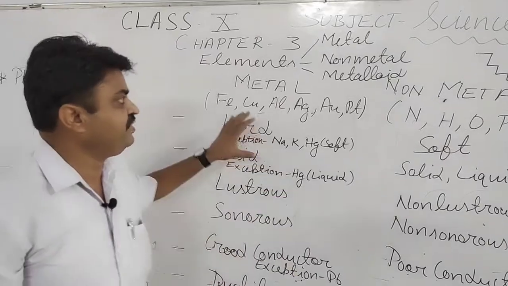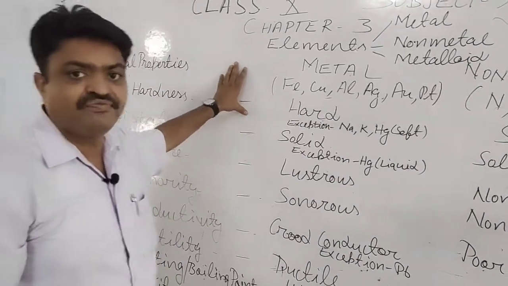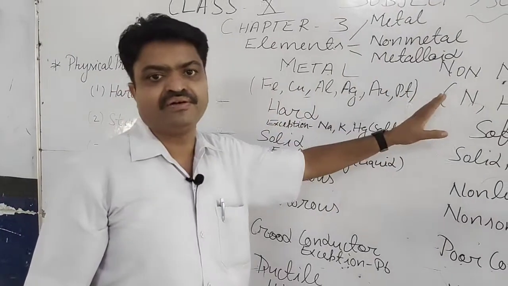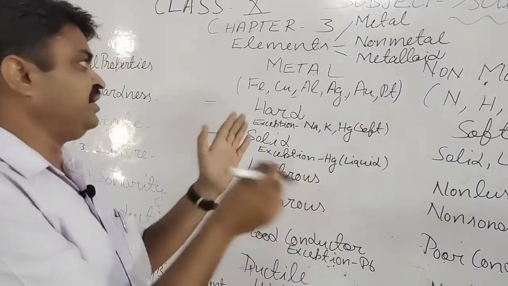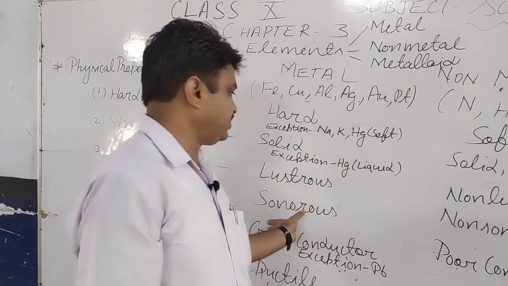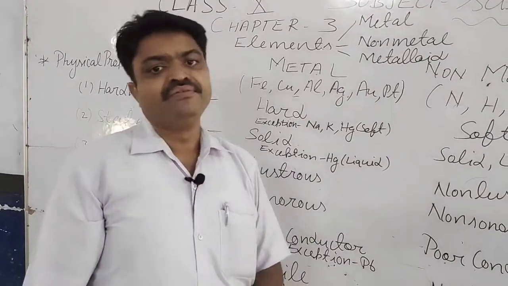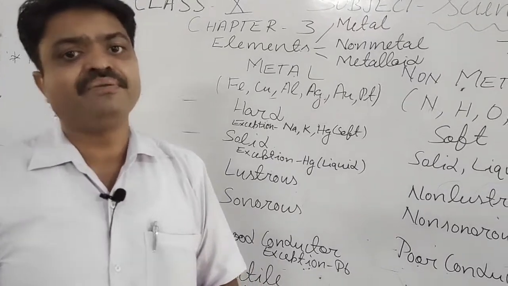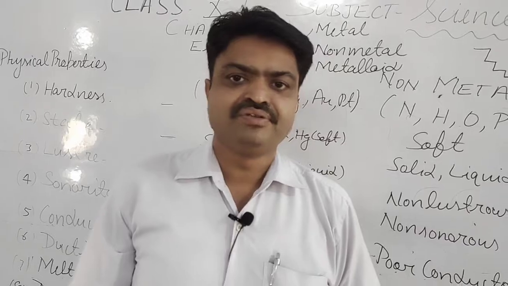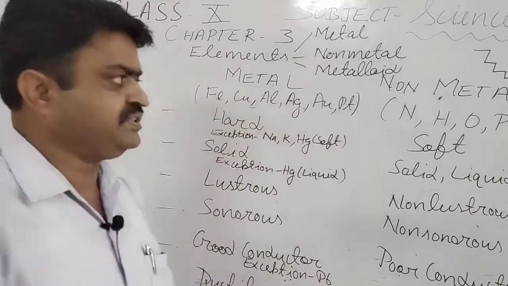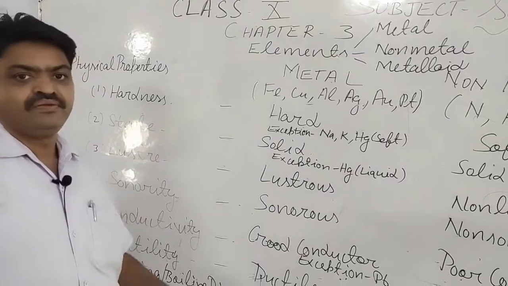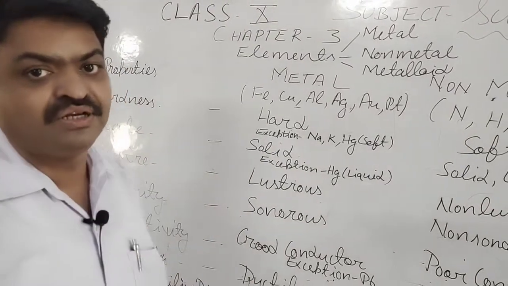So today we have discussed the physical properties of metals and non-metals, and we differentiated metals and non-metals according to their physical properties. In the next segment we will discuss the chemical properties of metals and non-metals, student. So now you will learn all these physical properties, these terms properly, and their examples.